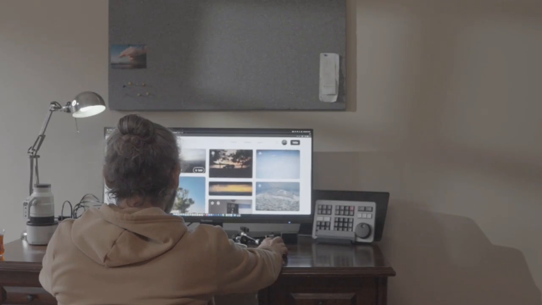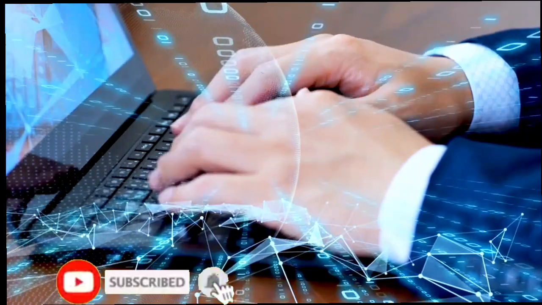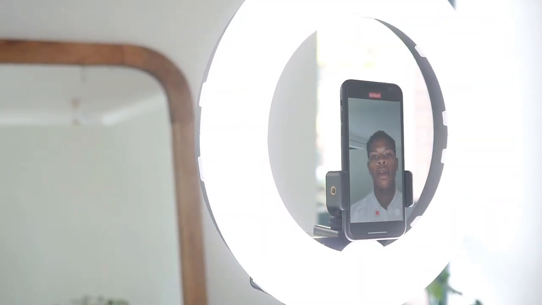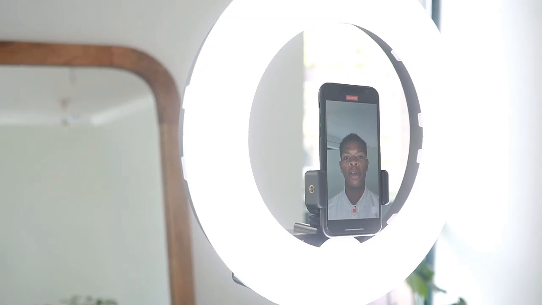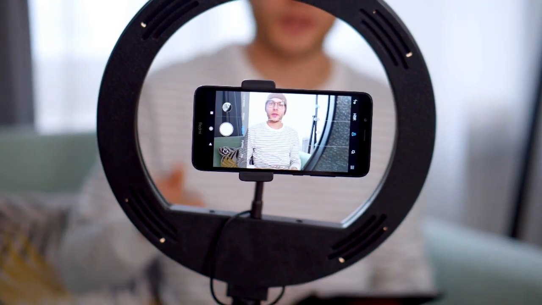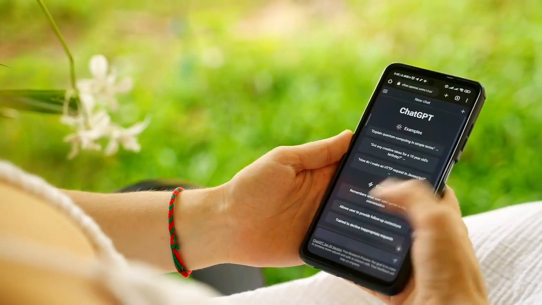In this video, I'll show you the exact process to create a realistic AI clone that looks, sounds, and behaves just like you. The first step: record videos from different angles and expressions so your AI can learn how you move, speak, and present yourself on camera. This helps build a realistic avatar that truly represents you.